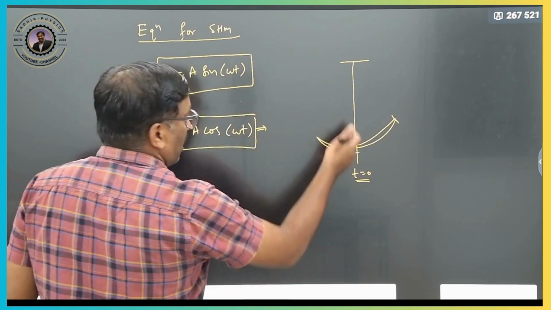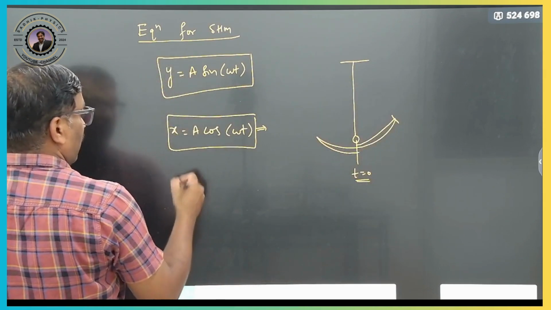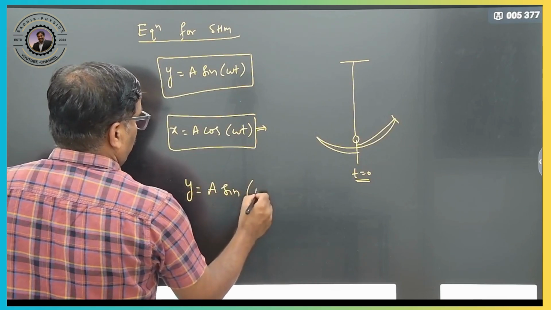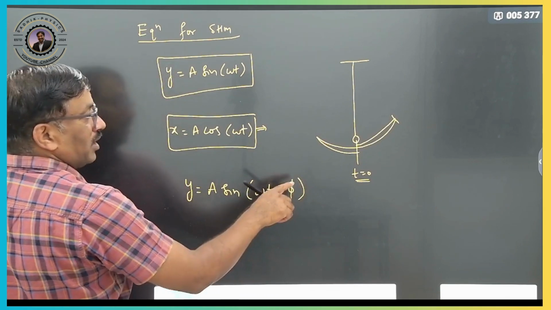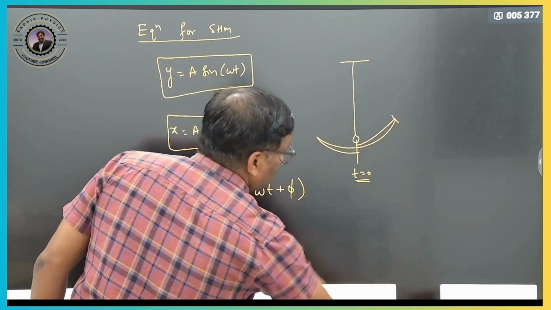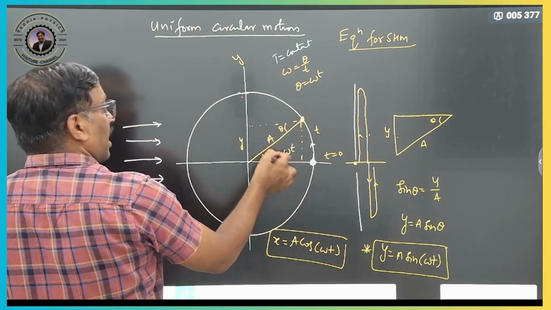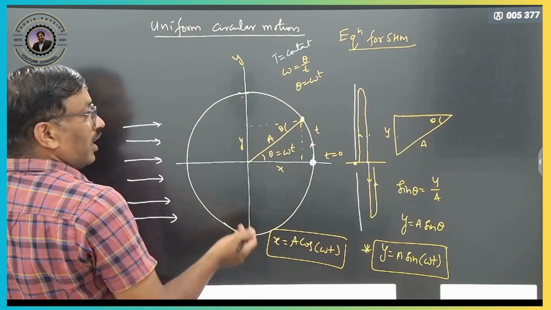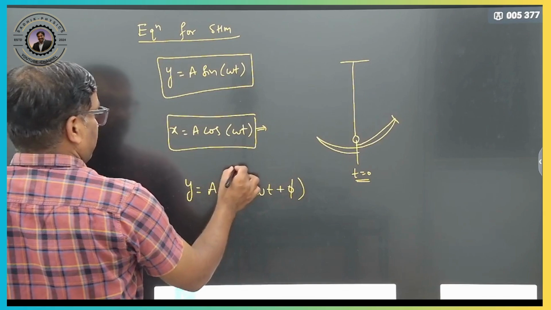Sometimes you are not starting with time t equals 0. Suppose after a certain time you start, then we will have some initial phase: y is equal to a sine of omega t plus phi. Initially you are not starting at time t equals 0, you are starting at a certain point. Say you are making a certain angle already, 30 degrees at time t equals 0, and you are starting from here. So at that time an initial angle will be there, which is nothing but the initial phase, right?